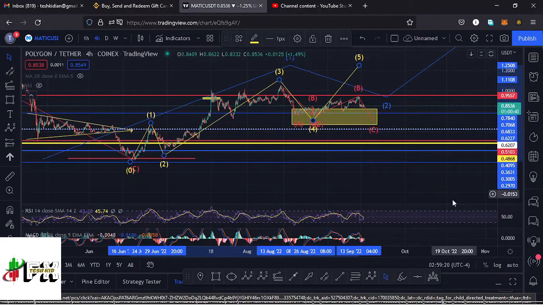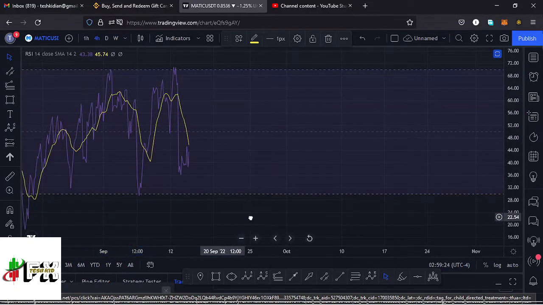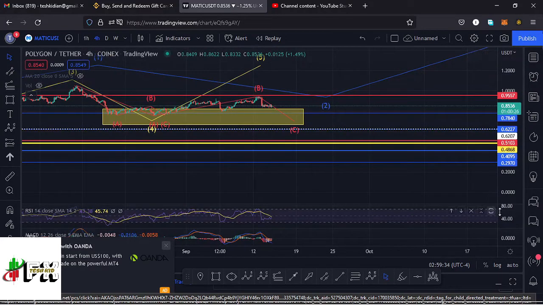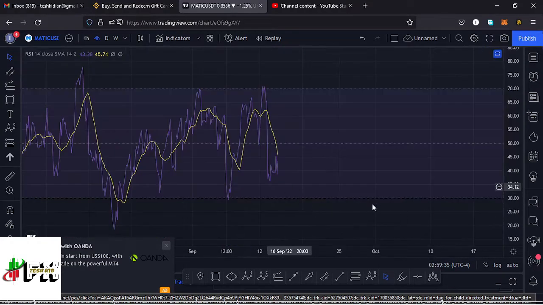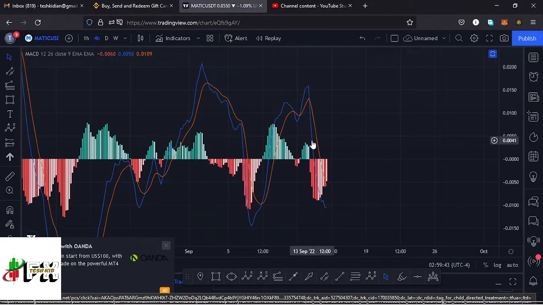Also taking a look at the indicators to see what movements here on the RSI will be supported. On the RSI, we are trading at around the 43 mark. That means we have massive room to support any movement to the lower side, to support our movement to the lower side in the formation of our wave C. Also taking a look at the MACD. Here on the MACD, we printed a bearish crossover here, and that would mean lower prices could be coming our way until the moment we print a bullish cross. So let's be patient and see how that plays out, and I'll keep you updated.